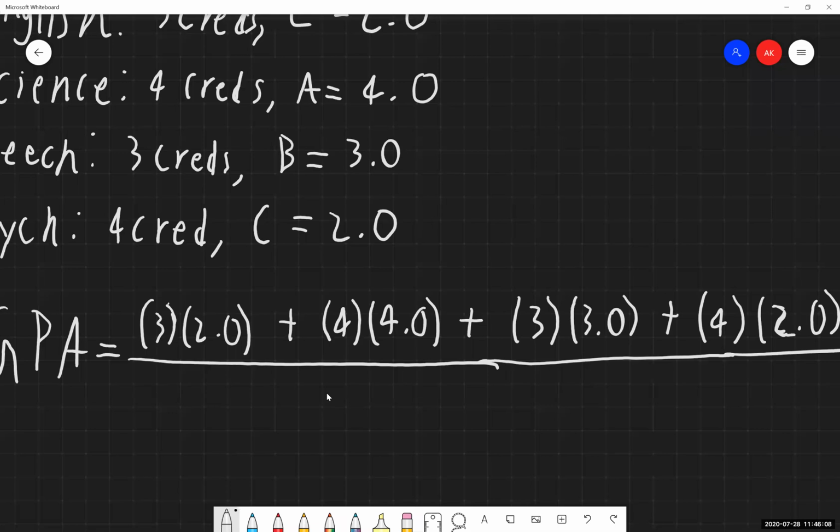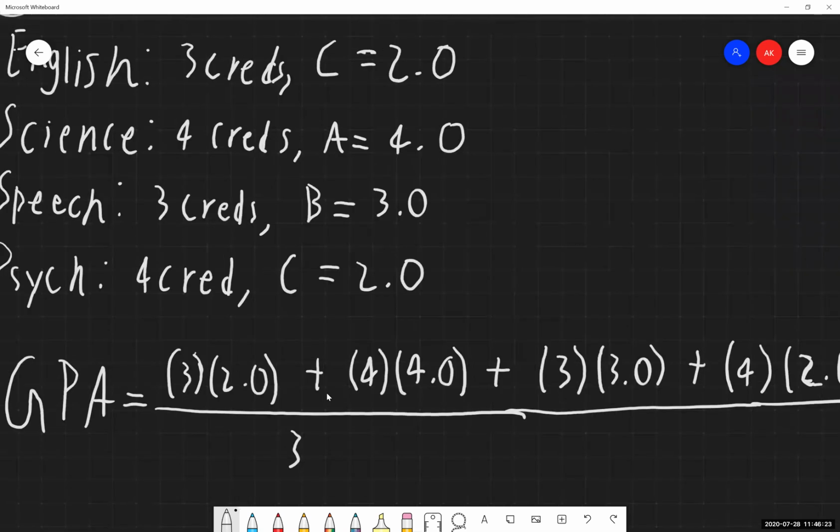Now the denominator, based on how we have that written out, is the sum of the credits that he earned. So in our denominator, we're just going to add the credits together. So he had a 3 credit class, which was the English class, plus a 4 credit class, which was the science class, plus a 3 credit class, which was speech, and then plus a 4 credit class, which was the psychology class.